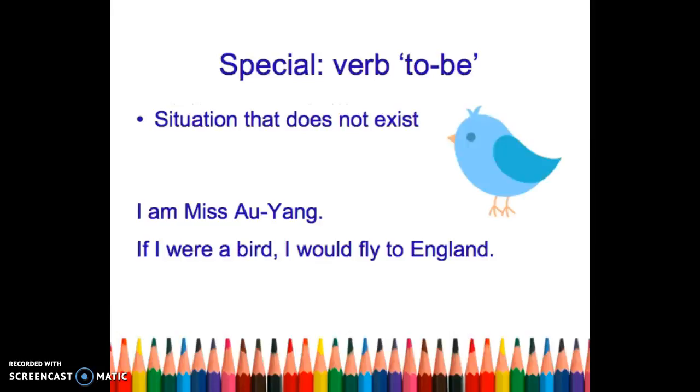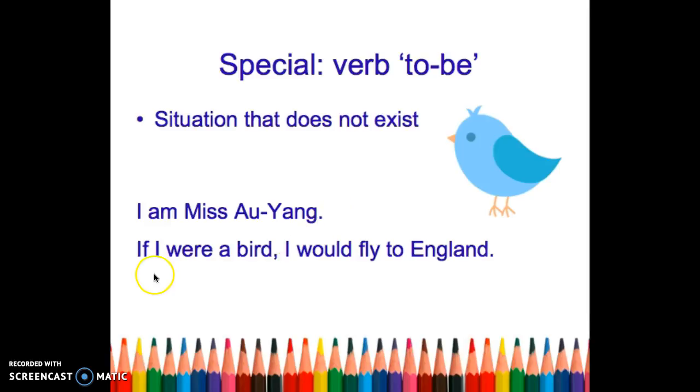Now, let's move on to the last teaching part of this video, which is to talk about the second definition of type 2 conditional sentences, which is to describe a situation that does not exist. What is the meaning of does not exist? In other words, it means it is not real. Take a look at the following sentences. I'm Miss Sao Yang. Of course, I'm a human, right? But I would imagine myself as a bird.